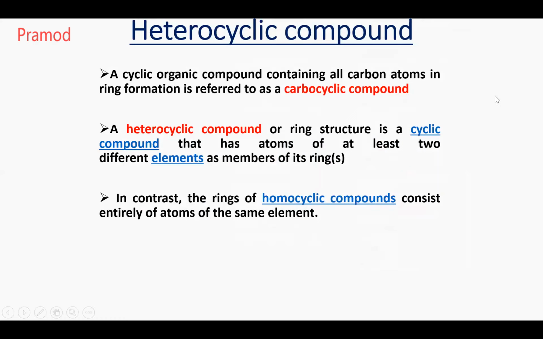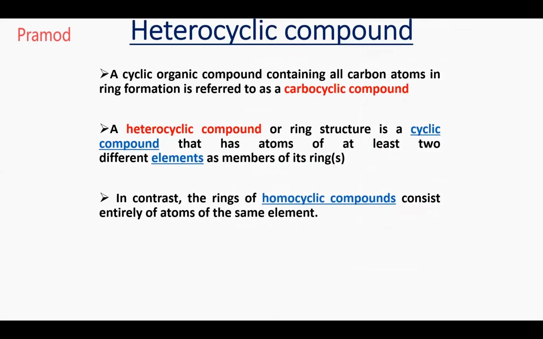A cyclic compound that contains all carbons in the ring is called carbocyclic. When all the elements in the ring are carbon atoms, it is called carbocyclic. And what do we say is heterocyclic?